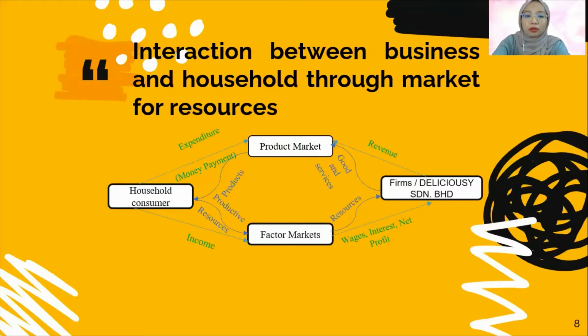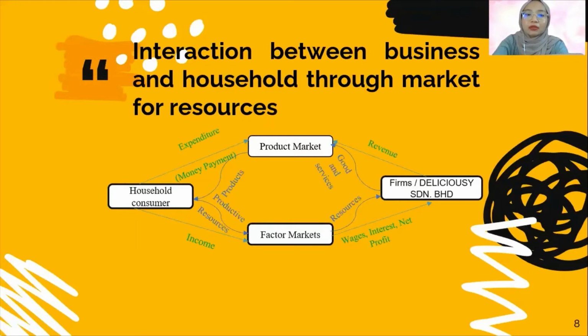The bottom half of the flow diagram represents the resources market, which shows that in exchange for economic resources, the firms spend their money on the households, who are used as a factor of production.